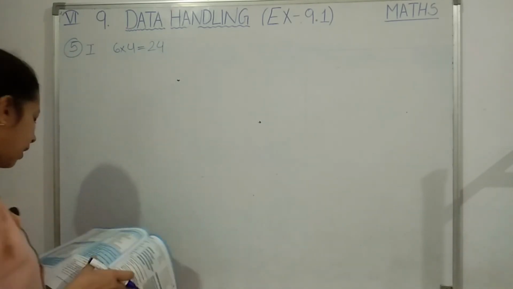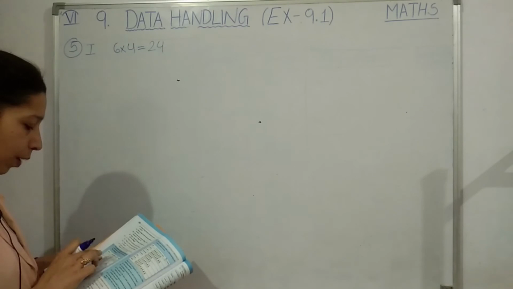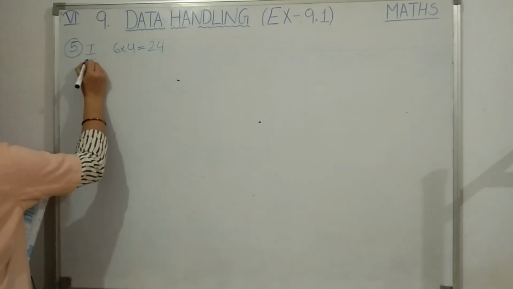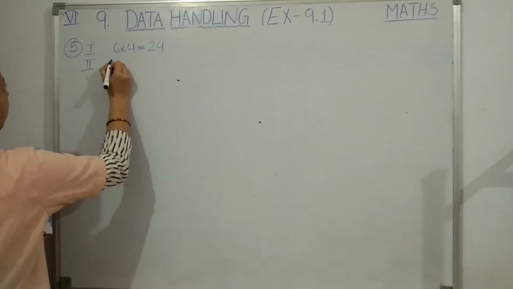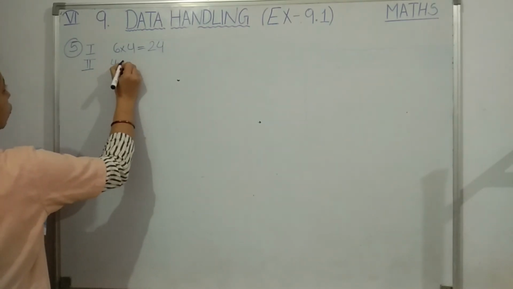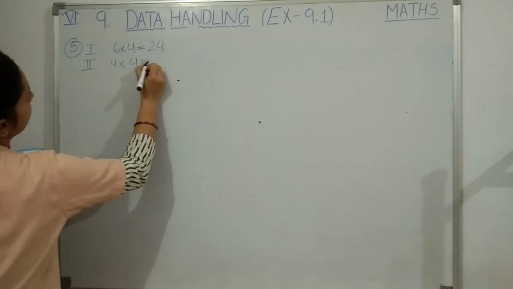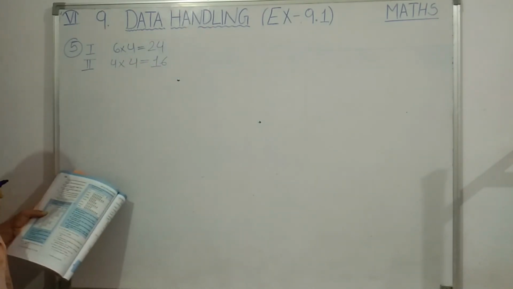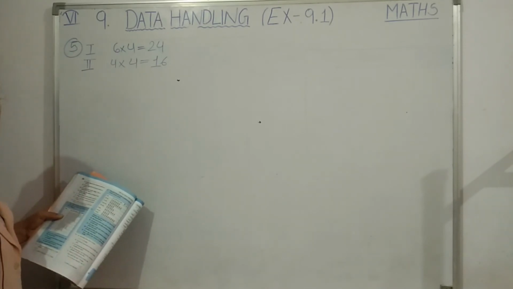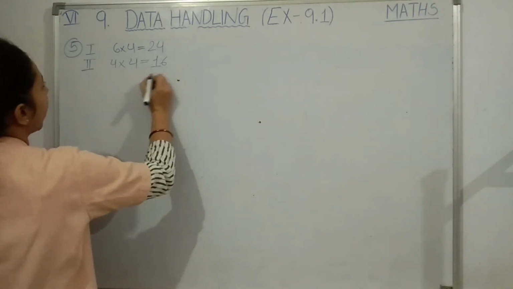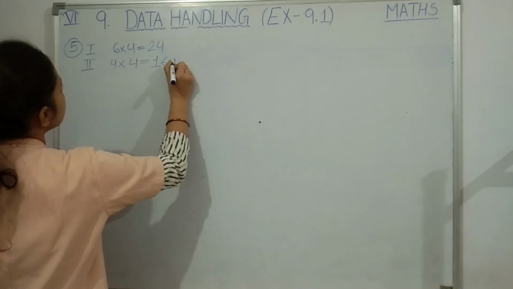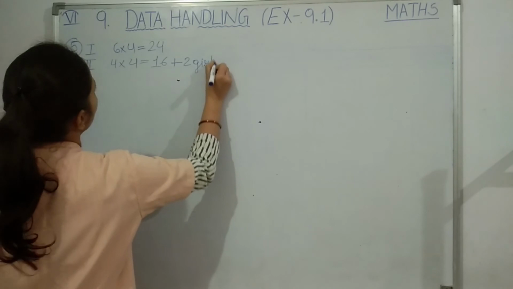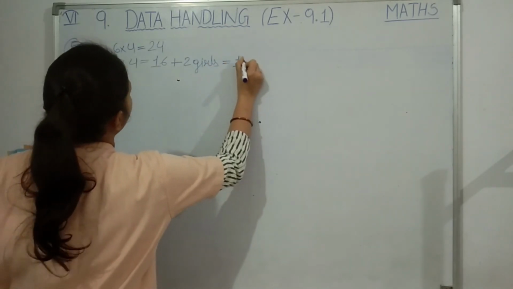Okay. Then for class 2, how many pictures are given? 1, 2, 3, 4 and half of a picture is given. So how will I write for class 2, let us see. 4 complete pictures, so 4 into 4, 16. Okay students, and 1 half picture. 1 half picture means how many girls, students? Half of 4 is how much? 2. So here separately I will write 16 plus 2 girls. Then it will be clear to us. Okay. So 16, 17, 18 girls.